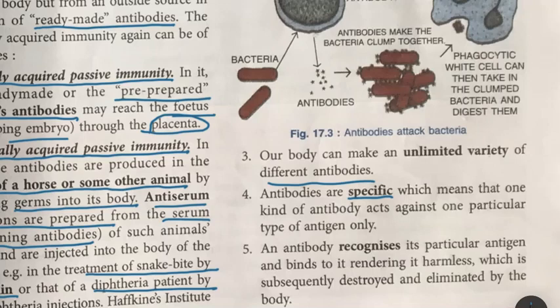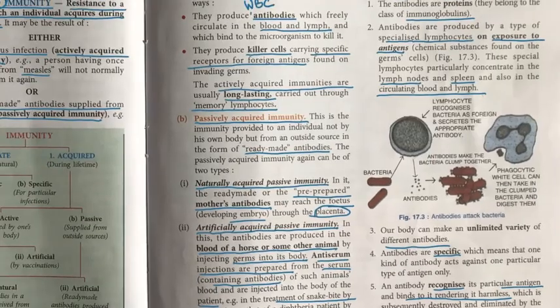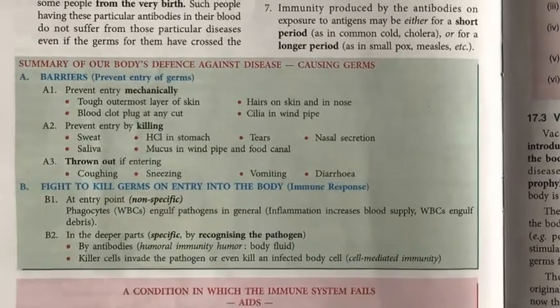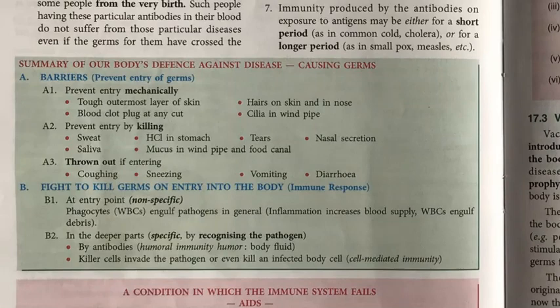Now once it is produced in your body, antibody is very smart, you can say. It easily recognizes its particular antigen and binds to it and makes it harmless, and it is destroyed and then eliminated by the body. Once it binds, it will become harmless and then it is thrown out from the body.